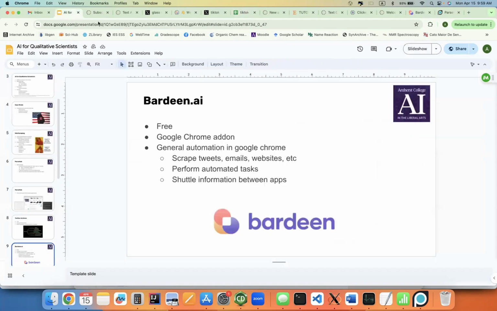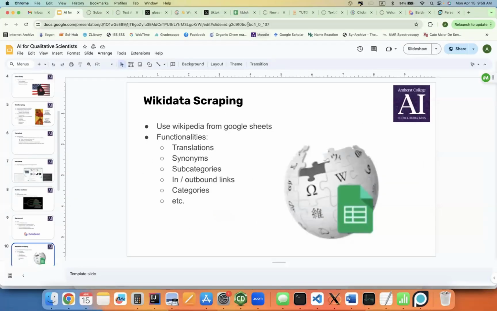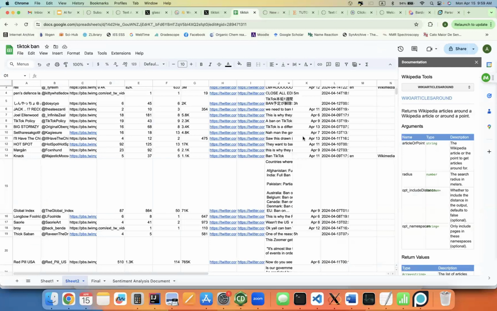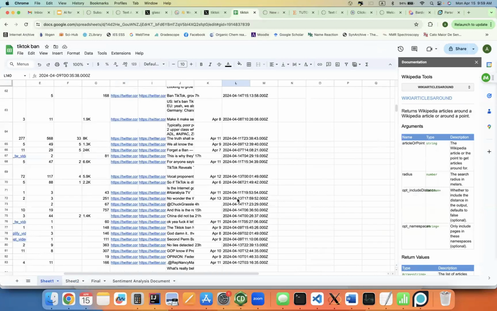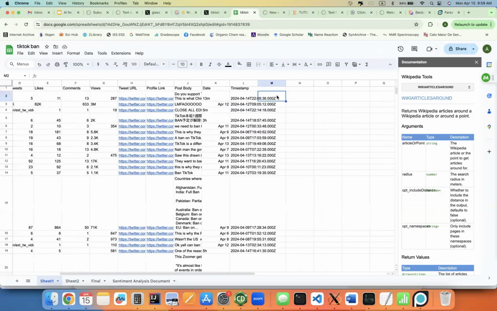All right. Our last web scraping tool is a Google Sheets add-on that lets us use Wikipedia from Google Sheets. We can grab the Wikipedia description, translations, synonyms, all these different things just using Google Sheets functions. So now let's apply this to our TikTok ban dataset. Okay, we can go to extensions, open up this documentation.